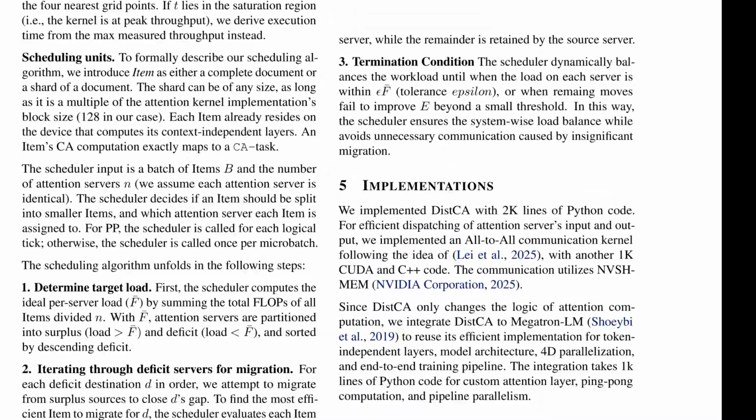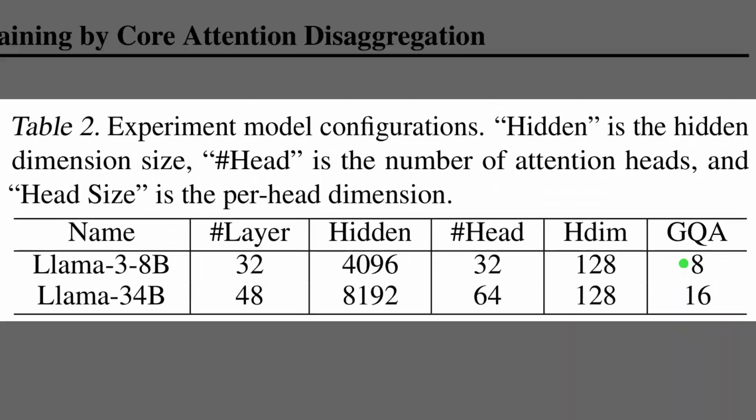So Table 2 summarizes the model setups evaluated, which matters because training speed and balance depend on width and head counts. The Llama 3.8b configuration uses 32 layers. Its hidden dimension is 4096. The per head size is 128. The larger Llama 34b variant scales depth to 48. It sets attention heads to 64 and adopts grouped query attention, which shares key and value across heads to reduce memory traffic.